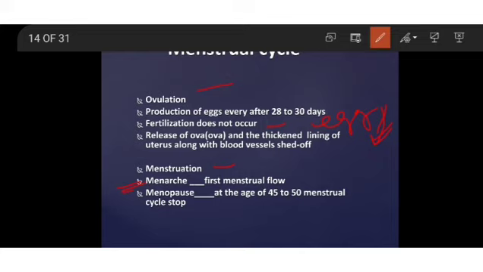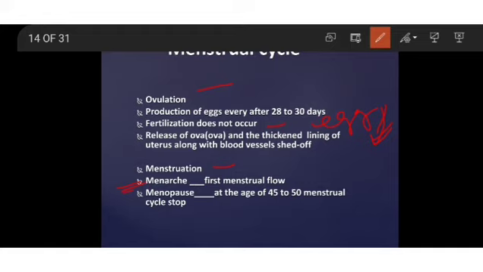If fertilization occurs, there will be no menstrual cycle. Once the fertilized egg starts developing in the uterus, for 9 to 10 months, the female will not have menstruation.